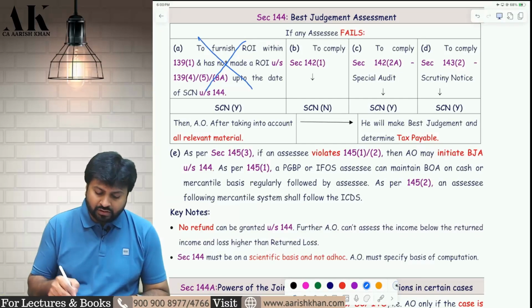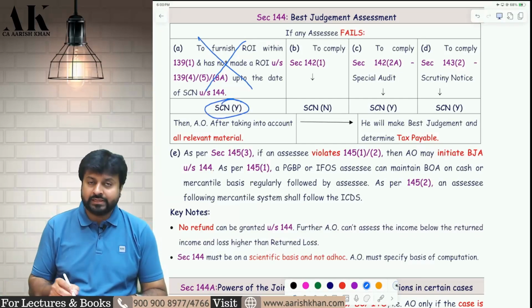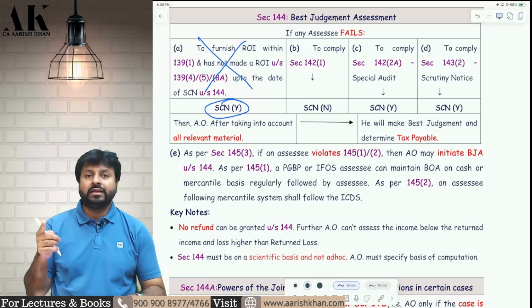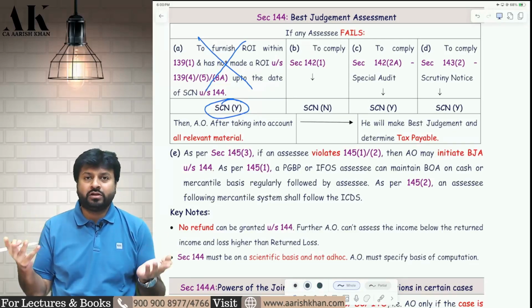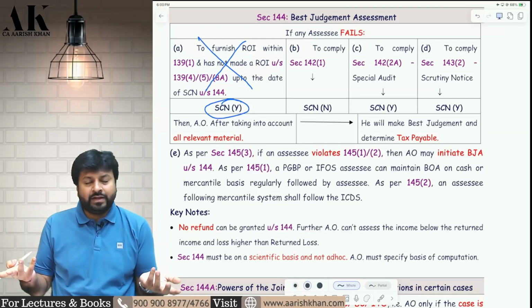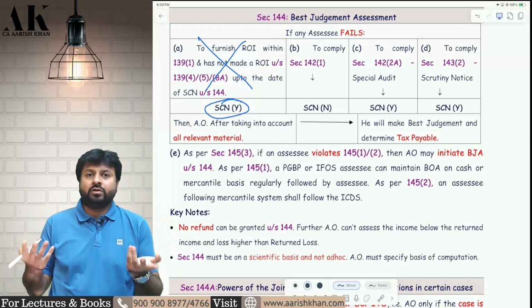If the assessee does not file a return on time, then AO will send a show cause notice to the assessee: show me cause why a best judgment should not be done against you. And a show cause notice is nothing but an opportunity of being heard. If assessee explains everything properly, then best judgment will not be done. If assessee does not explain properly, does not give a valid reason, then the AO will do a best judgment assessment.